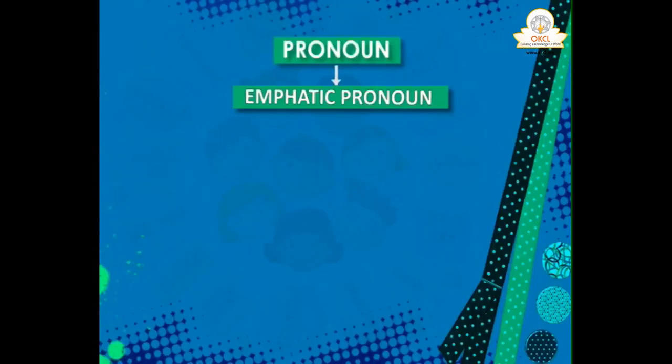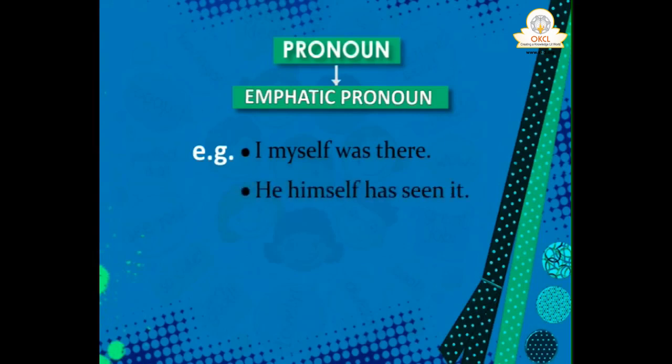Like, when you say, I myself was there. He himself has seen it. This is only to lay emphasis, to lay stress. You are using myself, himself. If you remove these from the sentence, the meaning of the sentence and the construction of that sentence is correct.